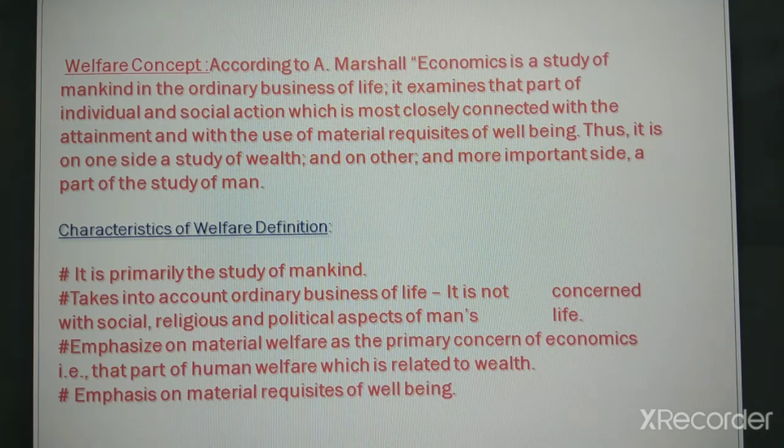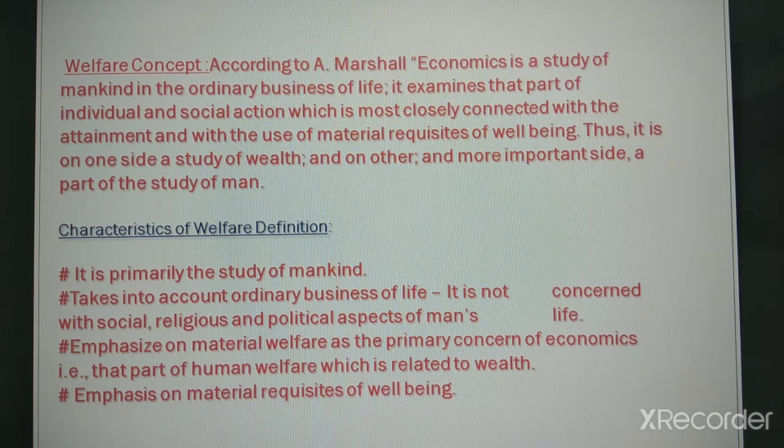Right? Now, the characteristics of welfare definition. First, it is primarily the study of mankind. Right? It takes into account the ordinary business of life. It is not concerned with social, religious and political aspects of man's life. Right? It means it takes into account only the ordinary business of life, meaning earning and spending. It is not concerned with social, religious and political aspects of life, meaning non-economic activities were excluded from this definition.